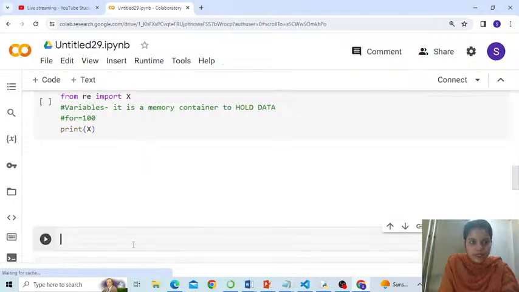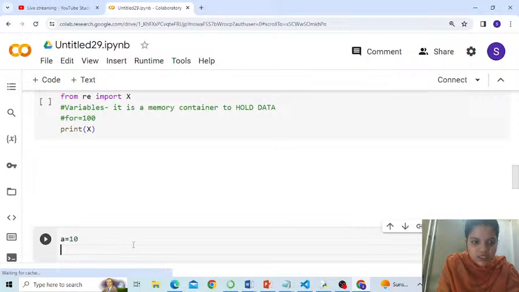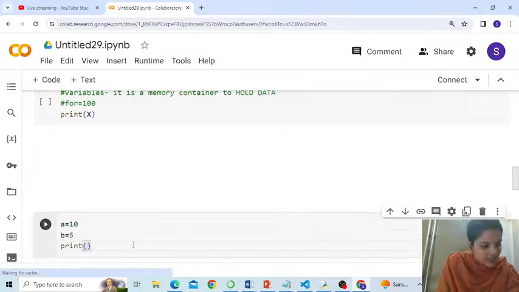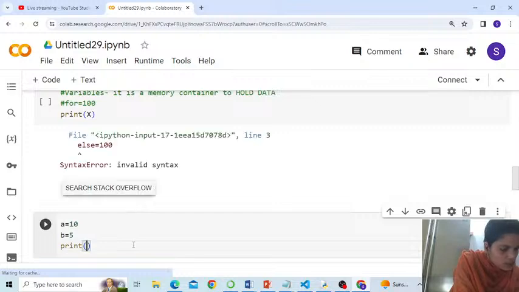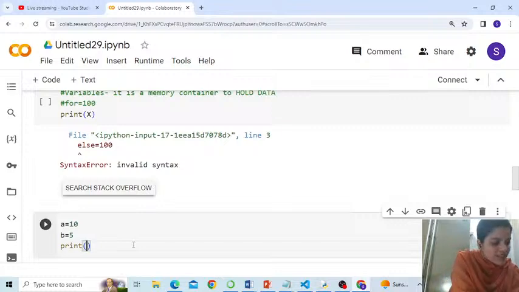Okay, here we go. So a is equal to 10, b is equal to 5, right? We said print a plus b. I stopped in between. Is it clear now? Is it all set to go?